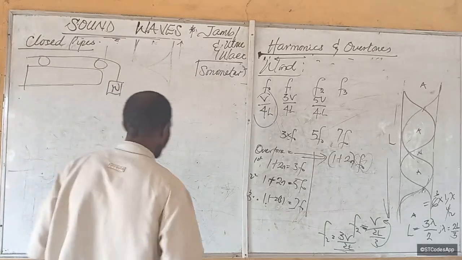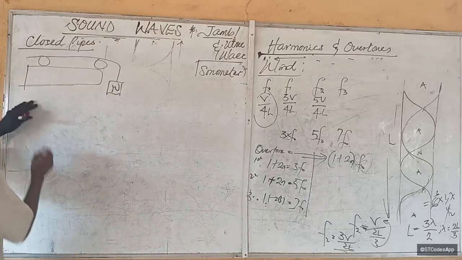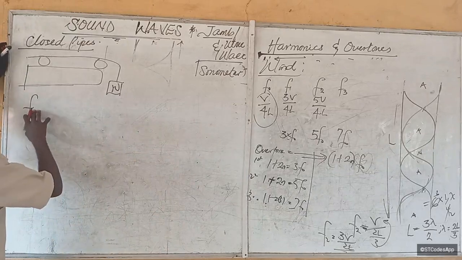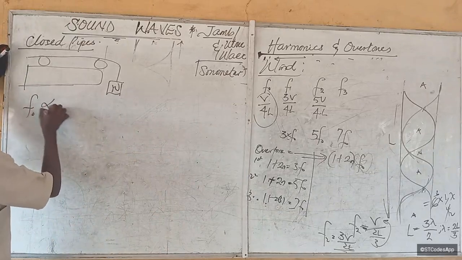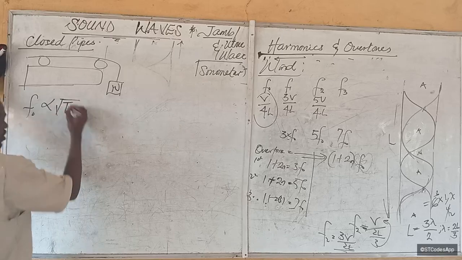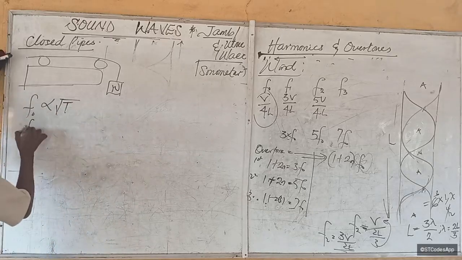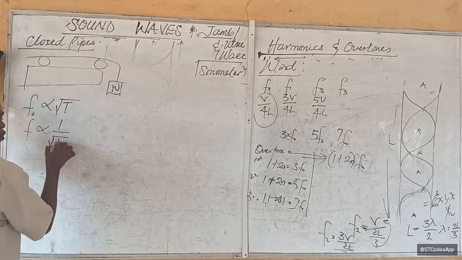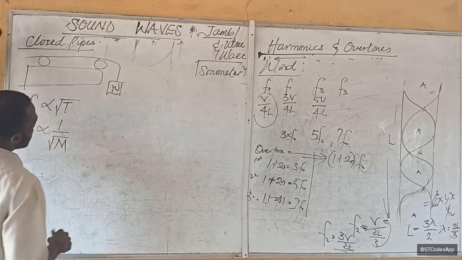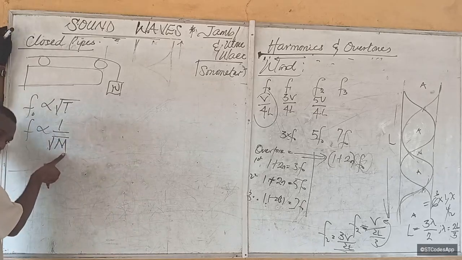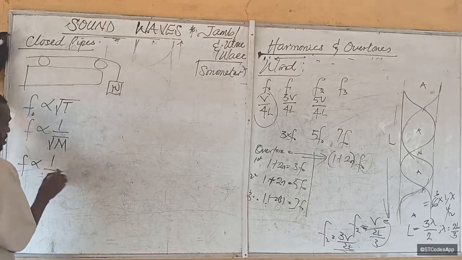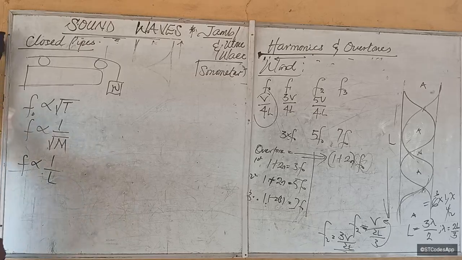With experiment on the sonometer, it is found that the fundamental frequency of a string is directly proportional to the square root of the tension in the string, but it's inversely proportional to the square root of the mass per unit length. And it's also inversely proportional to the length of the string.